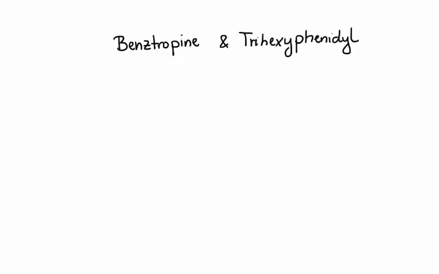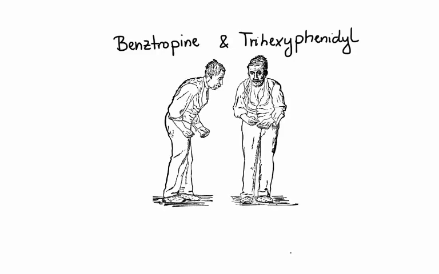Last but not least, I wanted to briefly mention two muscarinic blockers, benztropine and trihexyphenidyl, which through their ability to suppress central cholinergic activity were found to be very beneficial in treatment of Parkinson-like disorders.